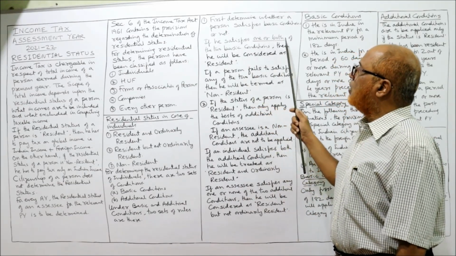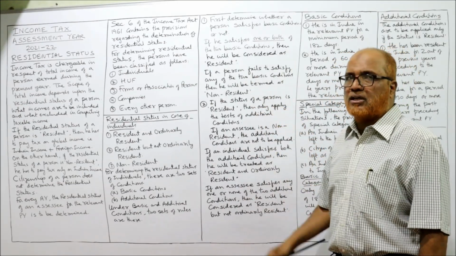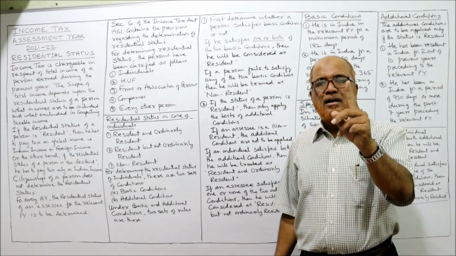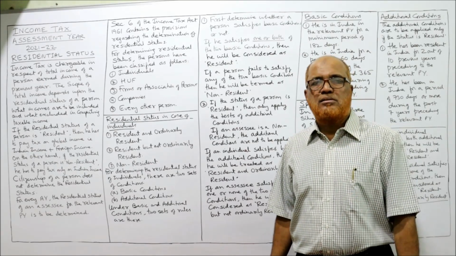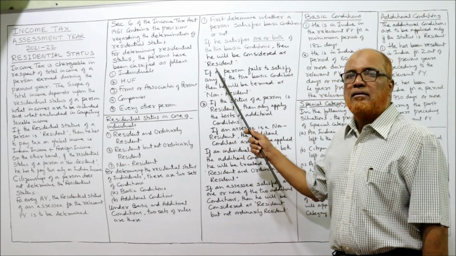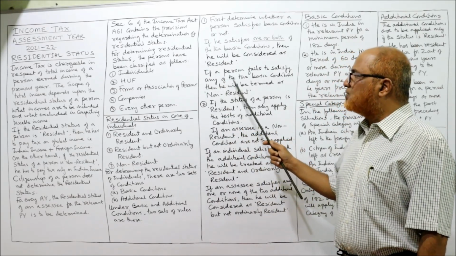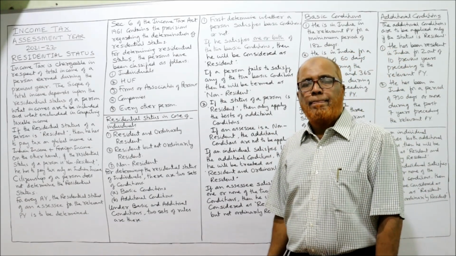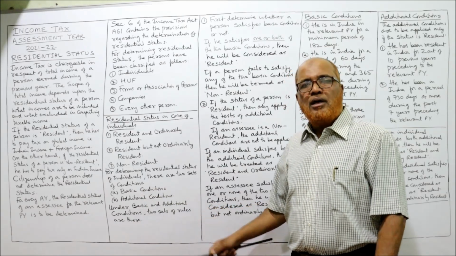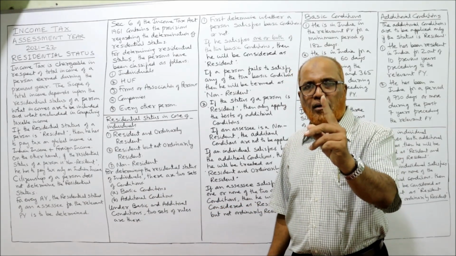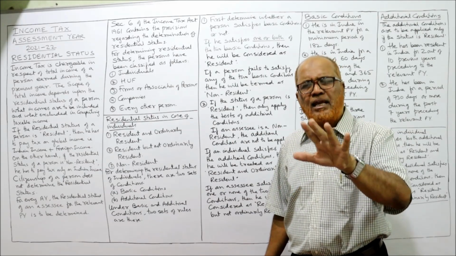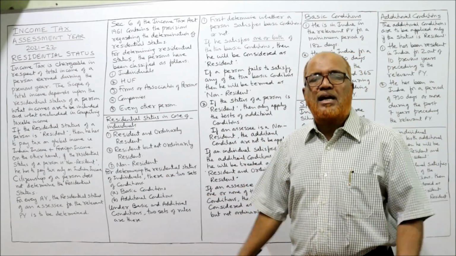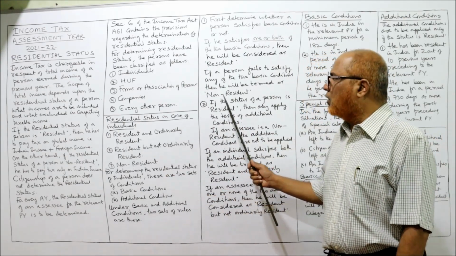If he satisfies one or both of the two basic conditions, he will be called resident. Concentrate here. If an SSC satisfies one of the basic conditions or both the basic conditions, he will be called resident. If a person fails to satisfy any of the two basic conditions, he will be treated as non-resident. The first rule is very clear. We have to check the basic conditions. If an SSC satisfies any one of the basic conditions or both, he will be called resident. If an SSC does not satisfy any of the basic conditions, he will be called non-resident.